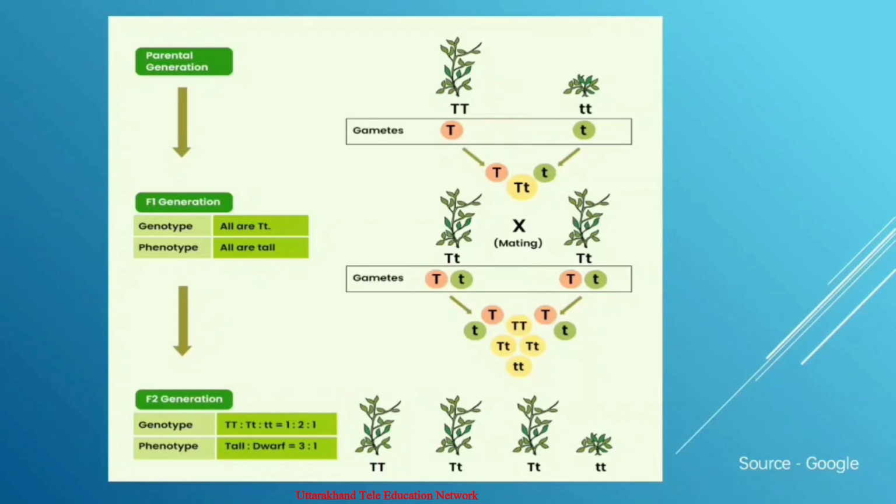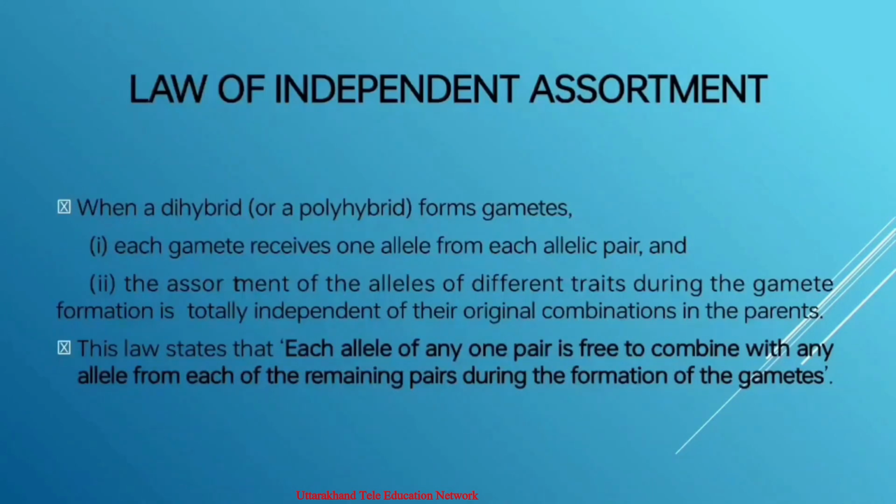Now the third and last law of Mendel is called the law of independent assortment. According to this law, the alleles of two pairs of traits separate independently of each other during gamete or spore formation and get randomly rearranged in the offspring at the time of fertilization, and produce both parental and new combinations of traits. So in fact, there are two important events in this law. First is the separation of the alleles of two pairs of traits independently of each other during gamete or spore formation.